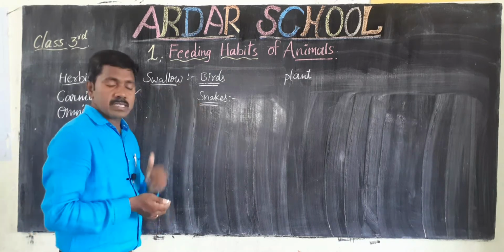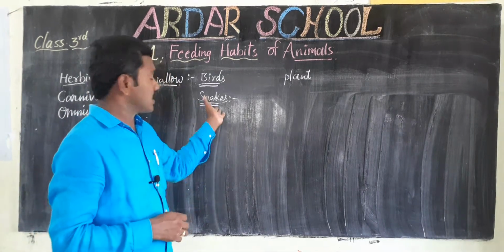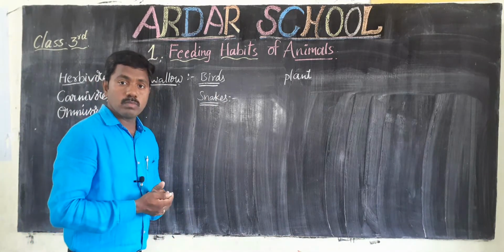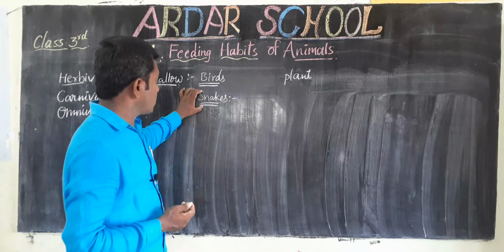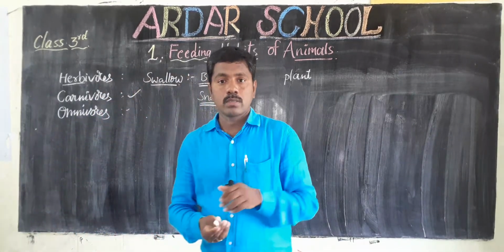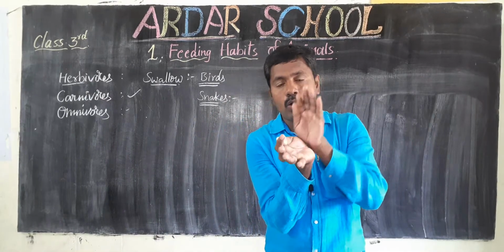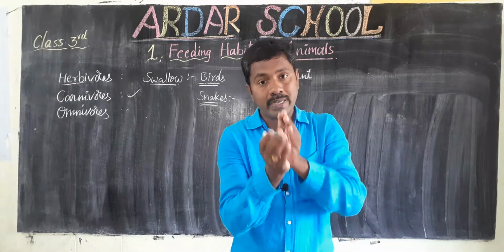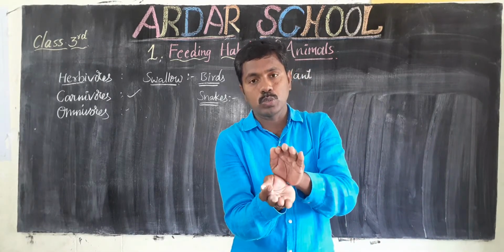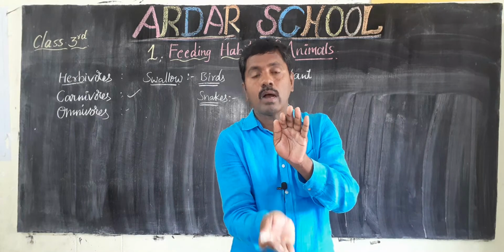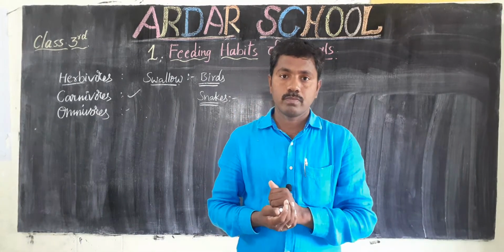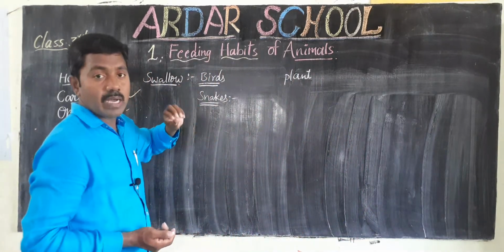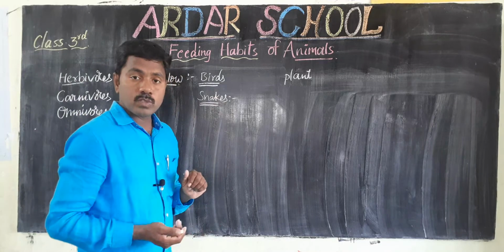Sometimes snakes swallow prey bigger than themselves. Okay children, how is it possible? If you observe the snake's jaws, it has an upper jaw and a lower jaw like this. When it swallows food bigger than that, these two jaws open. After that it can swallow. So the snake's jaws are very helpful to swallow the prey.